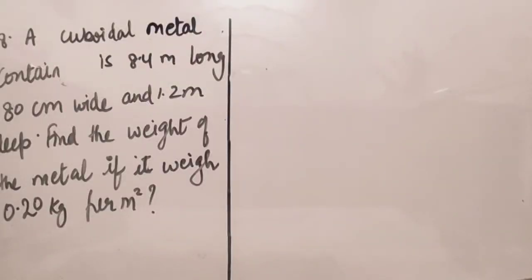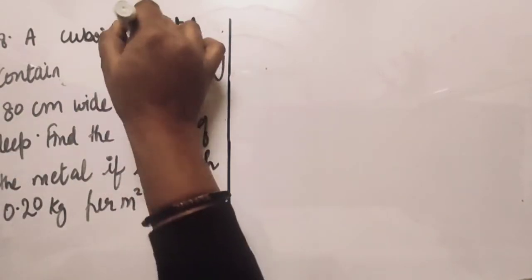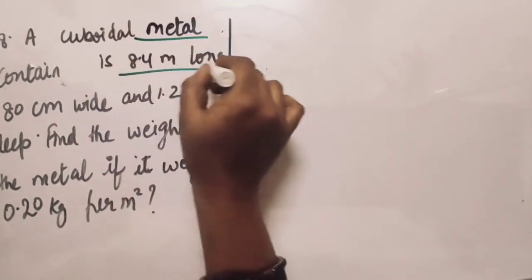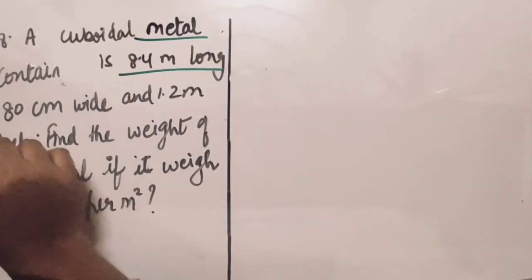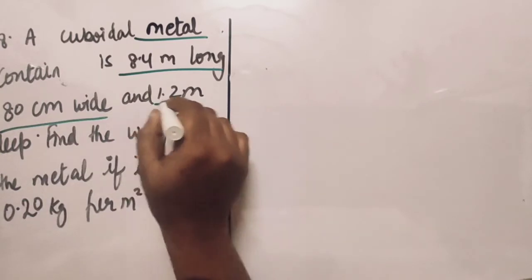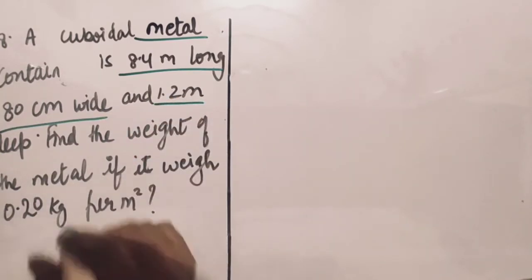Today we are going to discuss question number 8 of your exercise 12.1. In this question, it says a cuboidal metal container is 8.4 meter long, 80 centimeter wide and 1.2 meter deep.